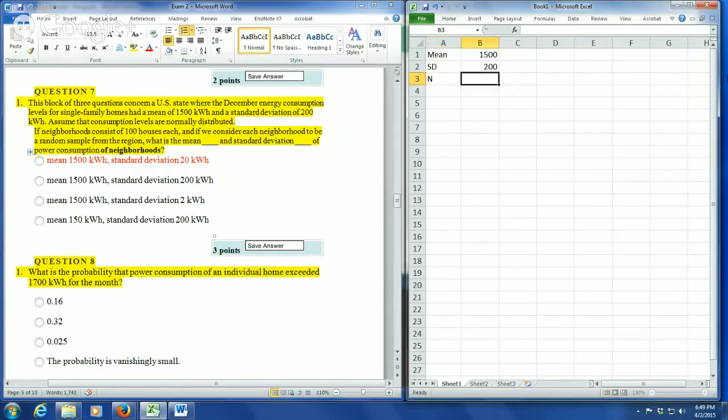Our n here is equal to 100, which means that our standard error is equal to 200 divided by the square root of our sample size. Now, obviously, if you could do this in your head, the square root of 100 is 10, so then you could just divide 200 by 10. The answer here is 20. And so the standard deviation of a neighborhood would be assumed to be 20.